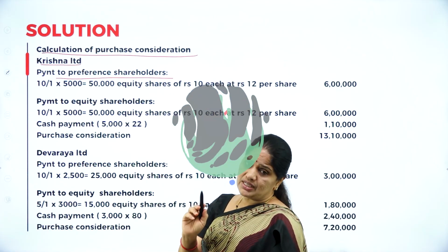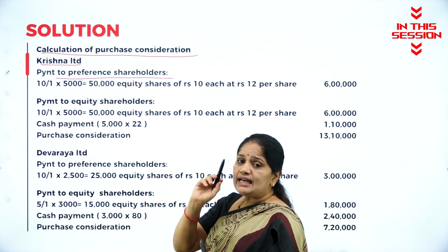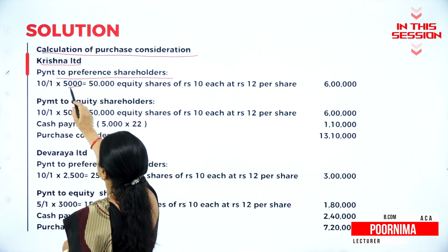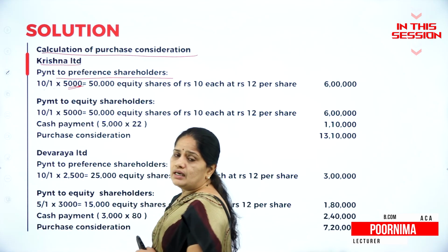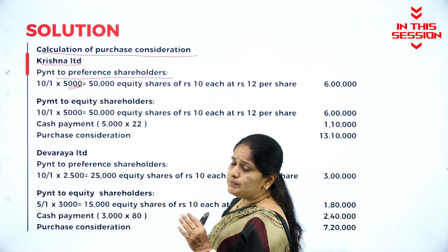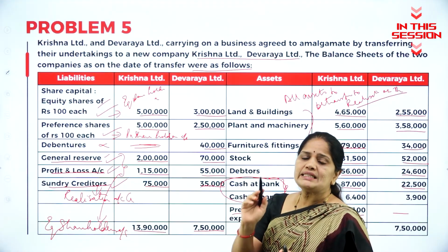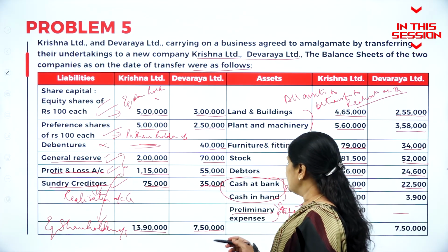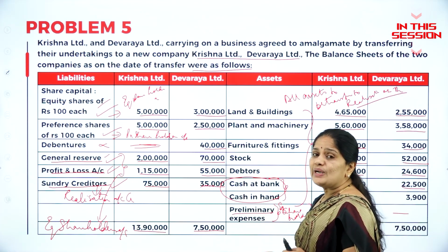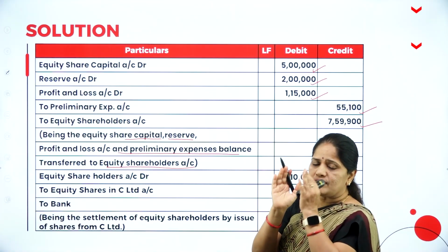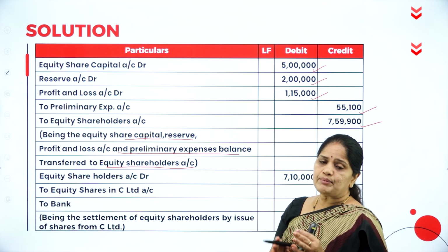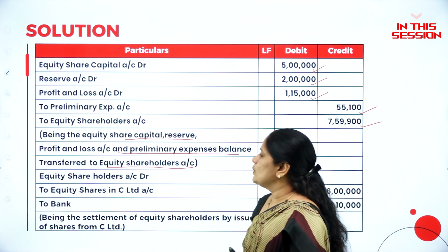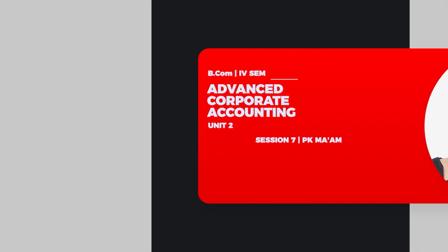For every preference shareholder, they are giving 10 equity shares. So I have written 10 by 1 into the number of shares in Krishna Limited, which is 5,000 preference shares. When you prepare the realization account, whatever is the loss on realization should be transferred to equity shareholders account. Whatever is remaining in the balance sheet liability side, the rest of the funds will go to equity shareholders account.